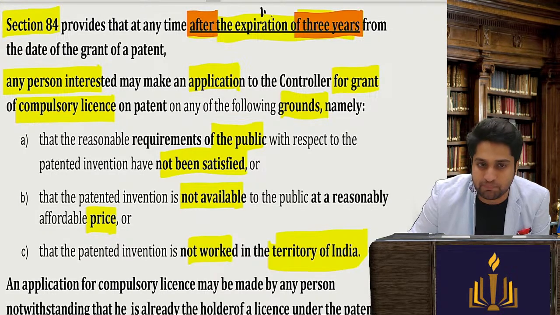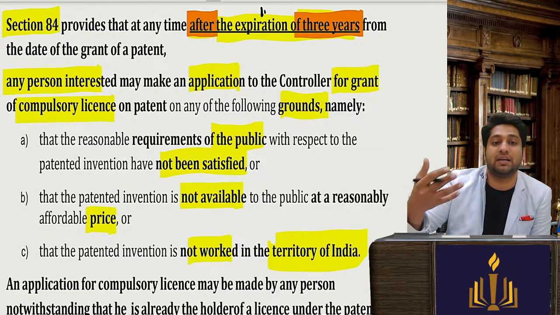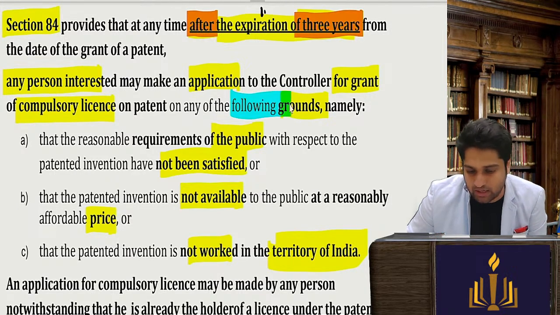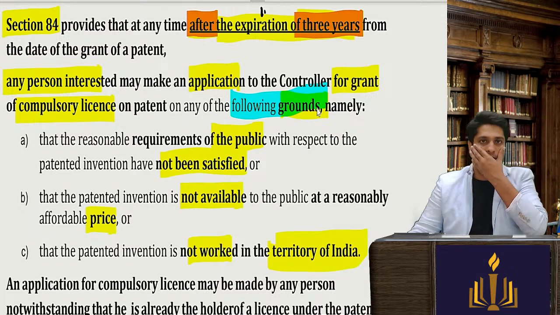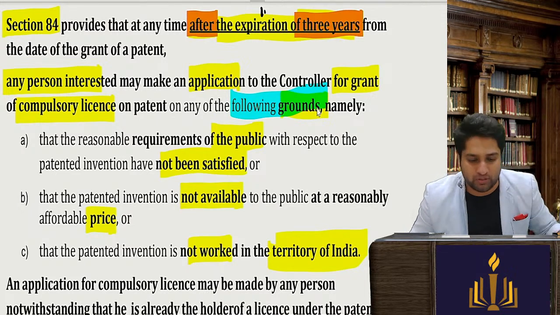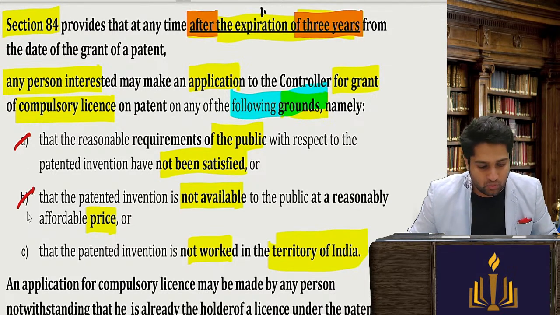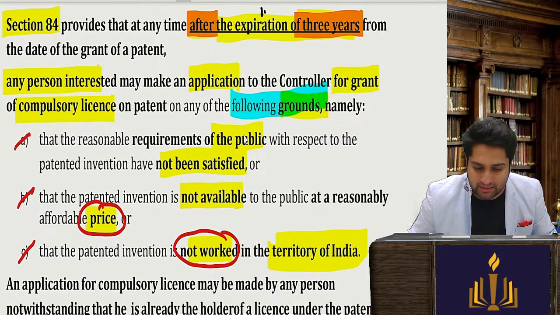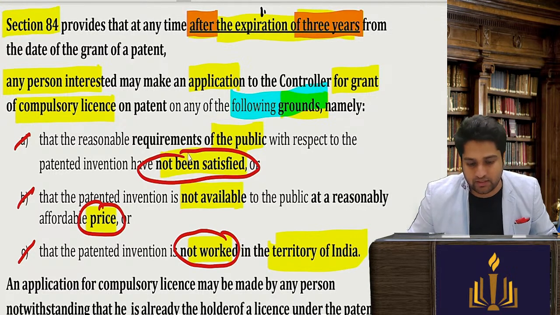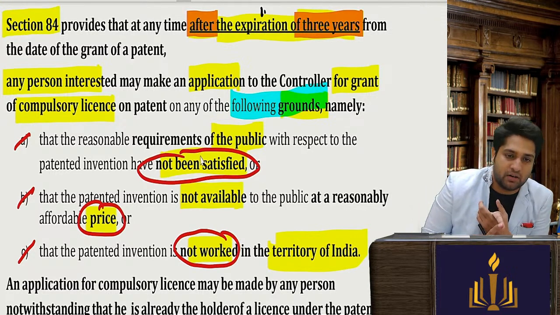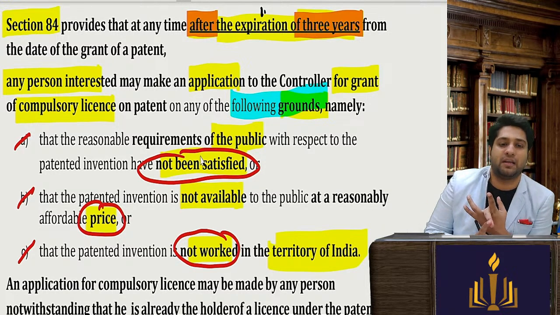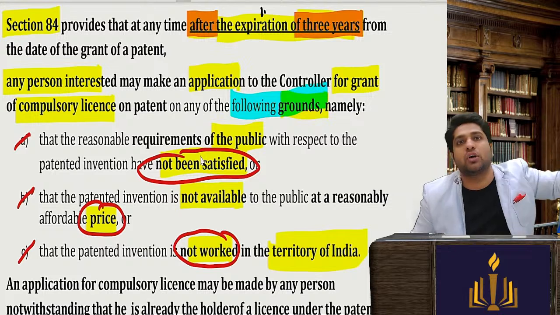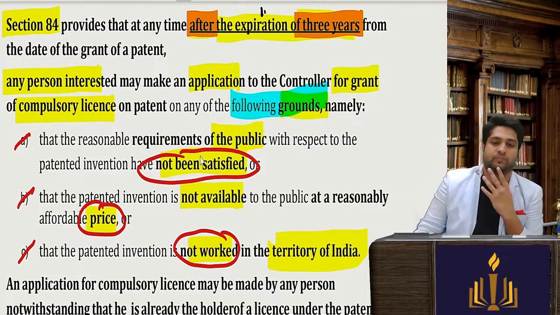Second, compulsory license will be given when someone has made an application to the controller on the following grounds. Now what are the grounds for issuing? There are 3 grounds only. One is the price, one is not worked in India, and third, the requirements of the public are not being satisfied. So the requirements of the public are not being satisfied, it is not available at fair prices, and third, the inventor is exporting the goods only, he is not using it in India at all.